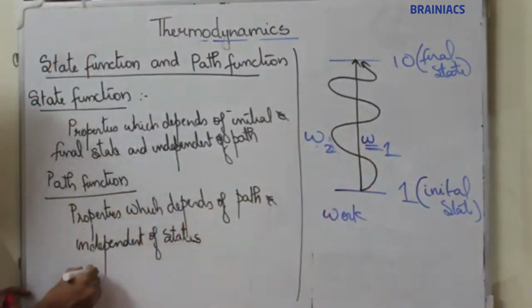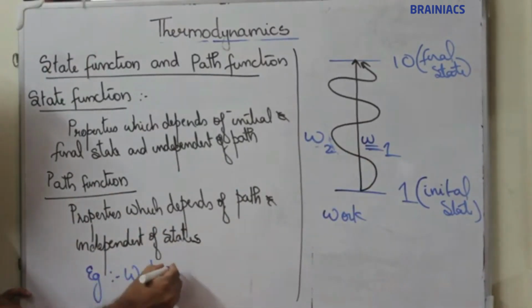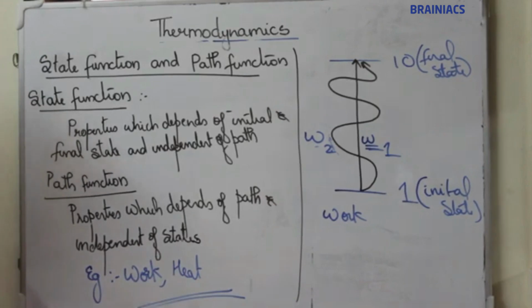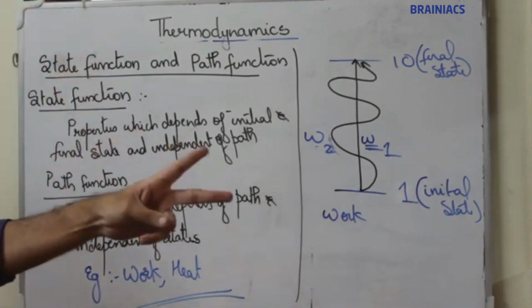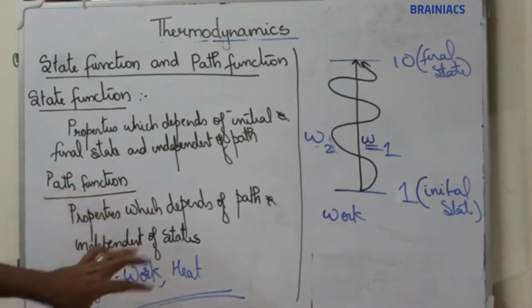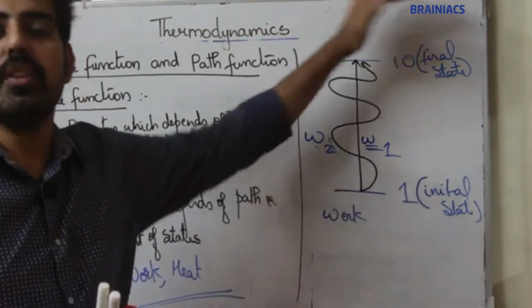So, an example is work. Now, the second example of path functions is heat. So, these are the 2 path functions. In thermodynamics, there are only 2 path functions: one is work and second is heat. Both of them depend on the path followed. They are independent of the initial and final state.